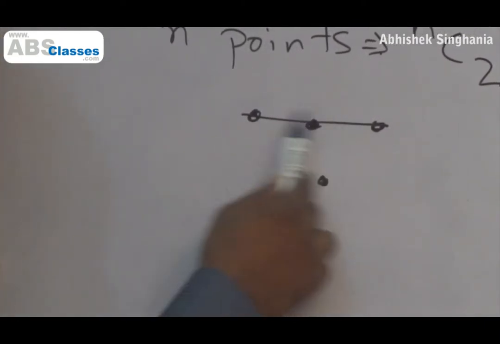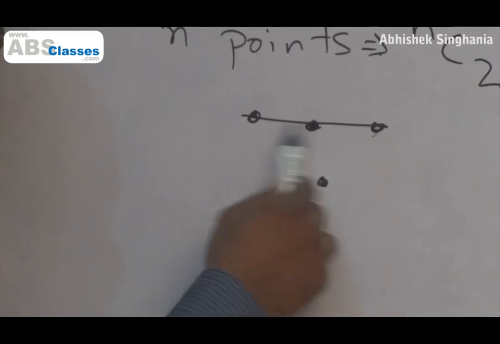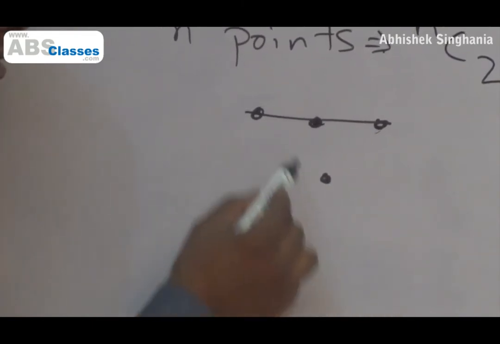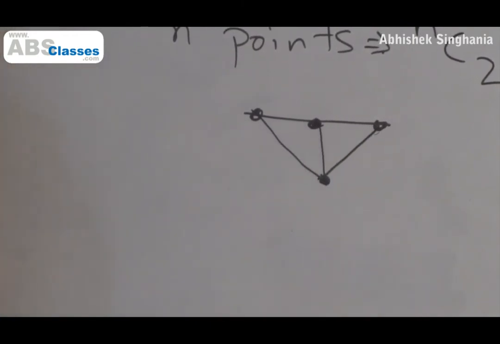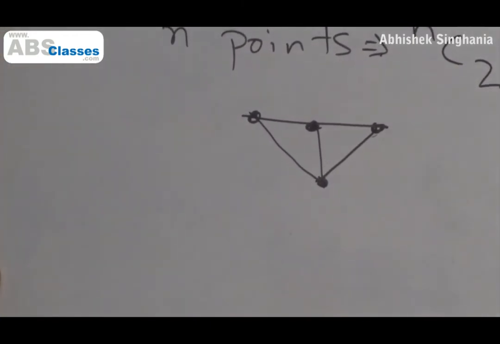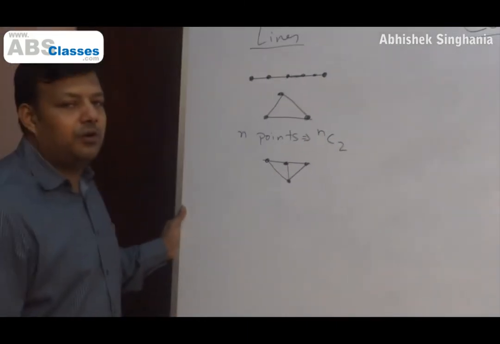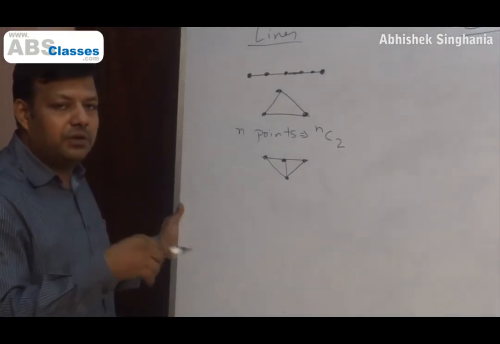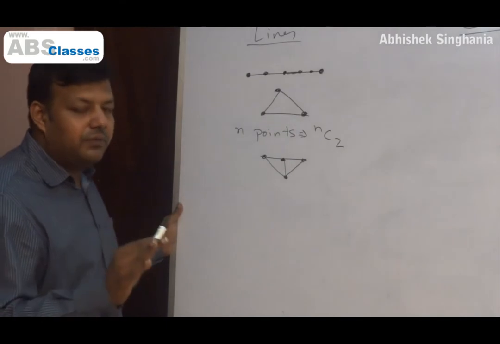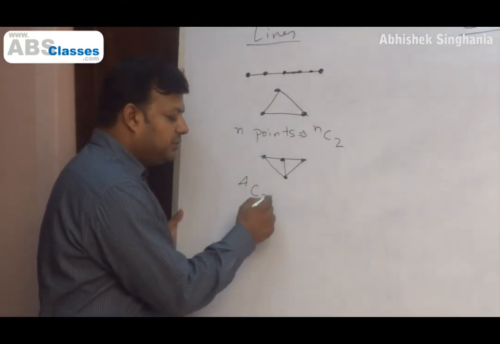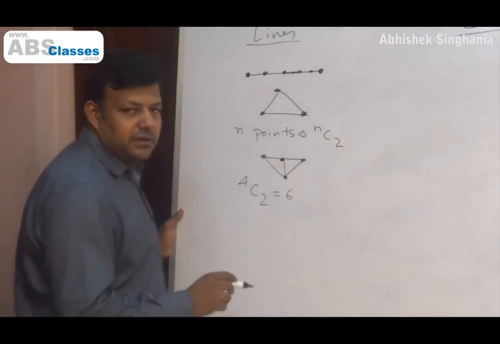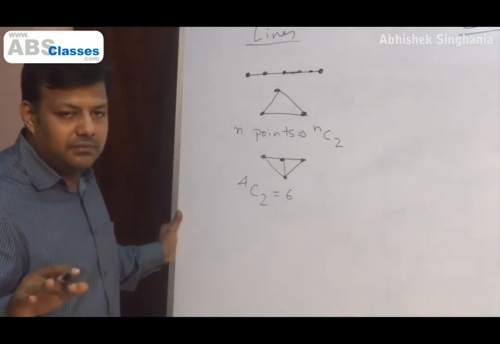I'll have 1 line, all 3 dots put together, because they will not give me any other line except the line which is already there. But I can also connect each of these dots with this point, and I will have 3 more lines. So I'll have in total 4 lines. How do I get this in terms of a formula? With 4 points, it was very easy for me to construct and understand this. What we can do here is that 4 points should ideally give me 4C2, which is 6 lines, if none of the 3 were on the same line.